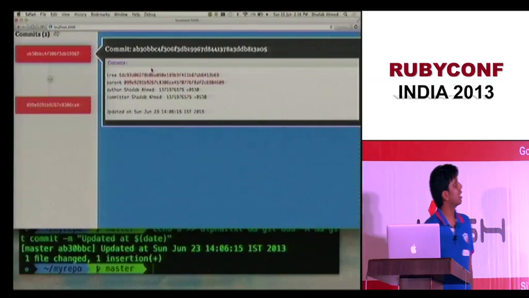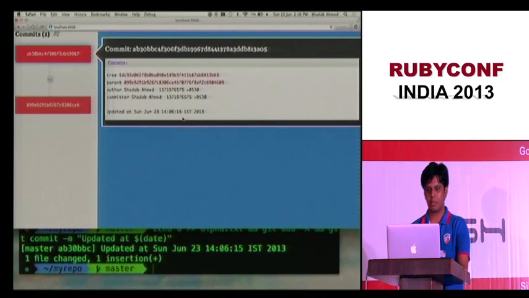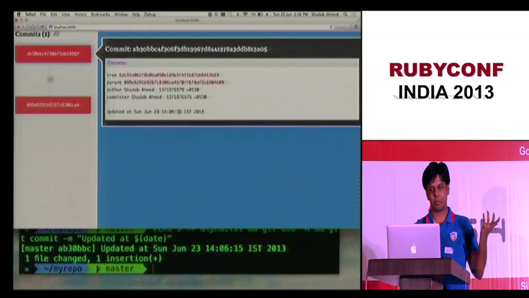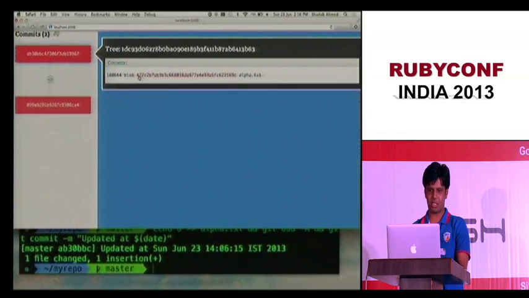So why did this commit hash change? You see that commit also stores the timestamp. So if I had committed the exact same commit, but at a different time, even 1 second later, it would have given me a different hash. So that's why the hash is different. There's one more reason: the tree hash is different. Why is tree hash different? So let's see why the tree hash is different.